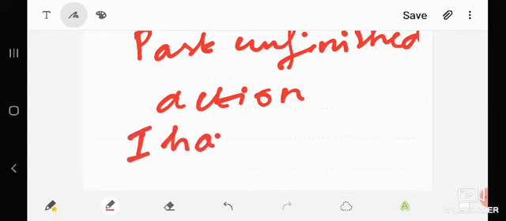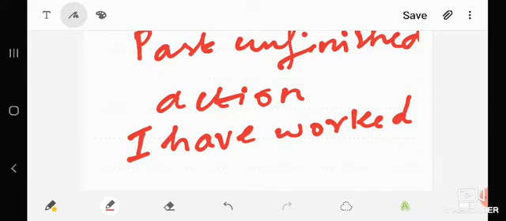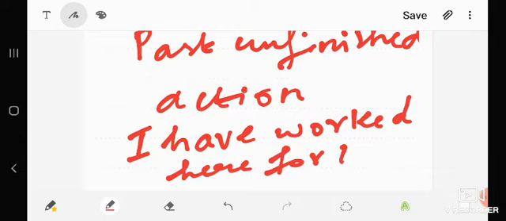I have worked here for 2 years. Here the helping verb have is used and worked is the third form of the verb work.